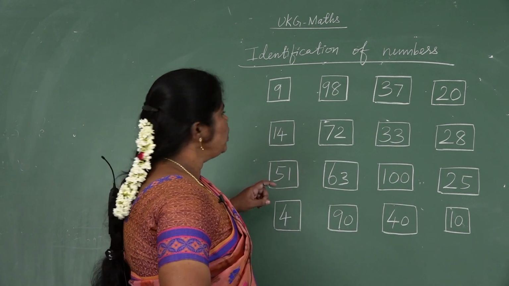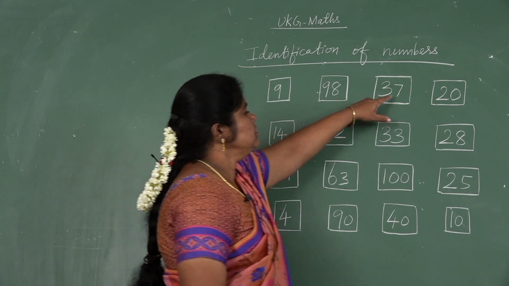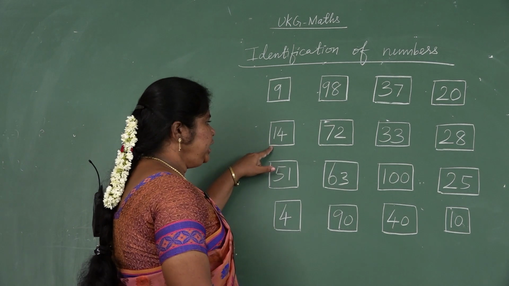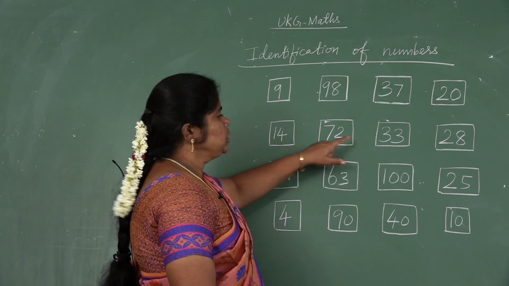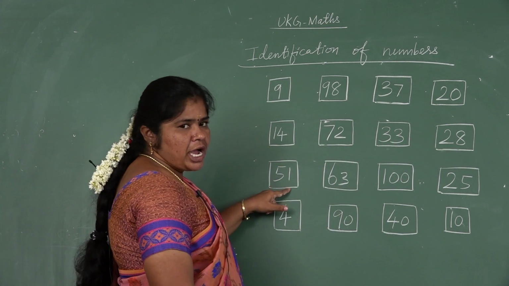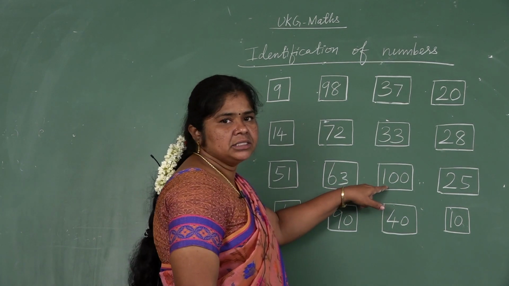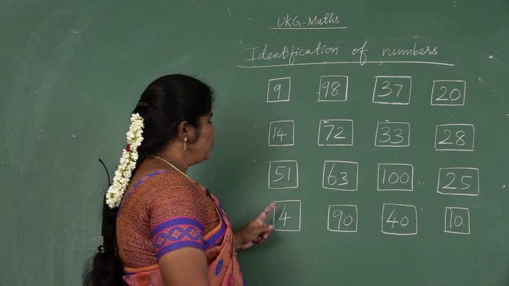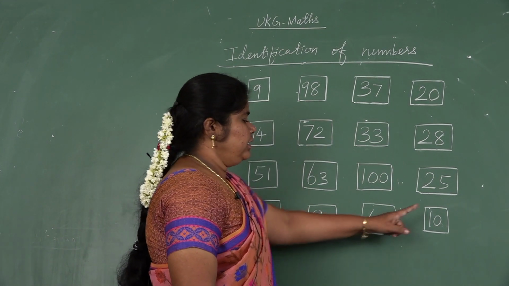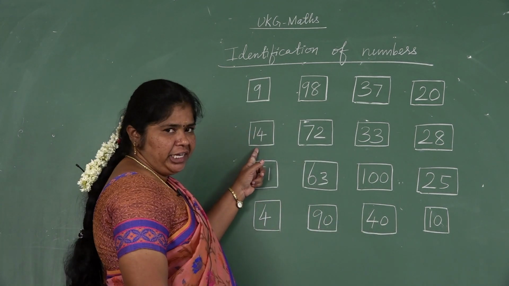Again you see these numbers. 9, 98, 37, 20, 40, 72, 33, 28, 51, 63, 100, 25, 4, 90, 40, 10. This is 40. This is 14.